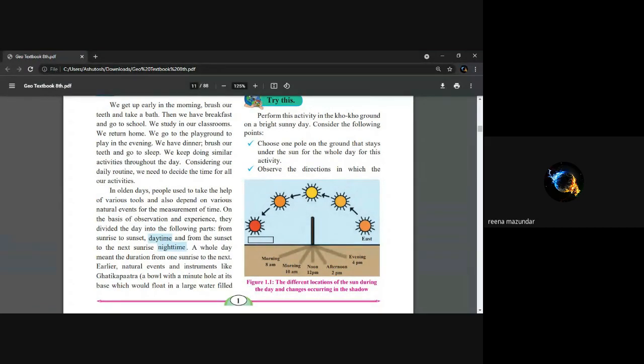Can I, Mansi? Yes. From sunrise to sunset is daytime, and from the sunset to the next sunrise is nighttime. Very good. Anybody else want to say the answer? Yes, ma'am. I'm Nidhi. Yes, Nidhi, say. From sunrise to sunset is daytime, and from the sunset to the next sunrise is nighttime.